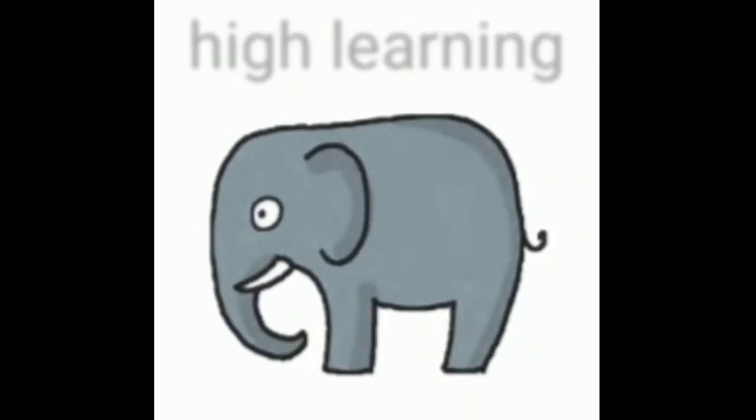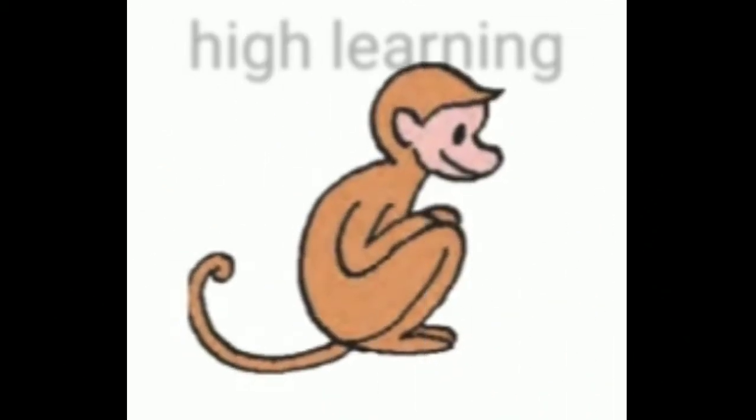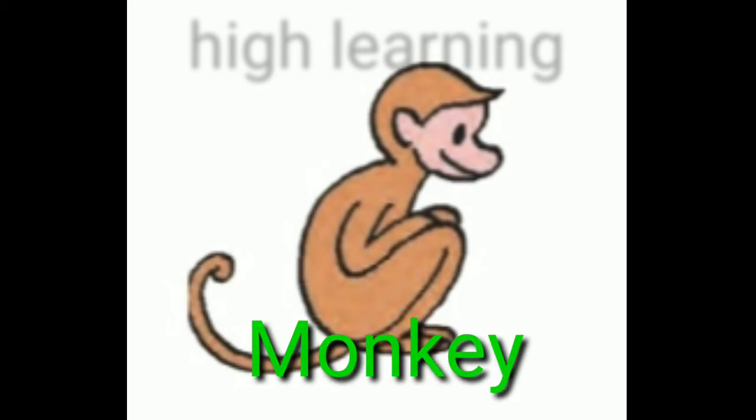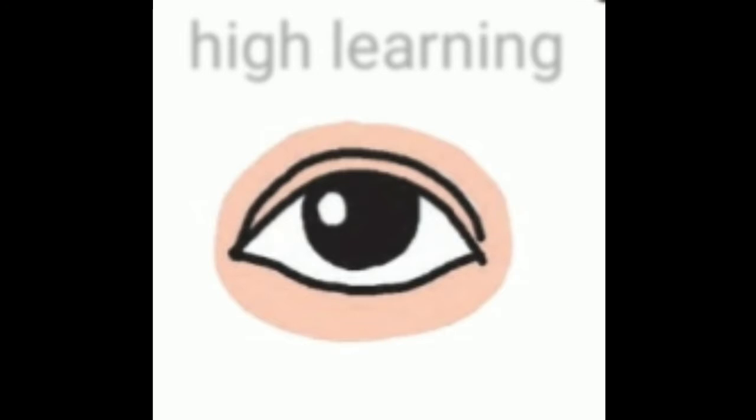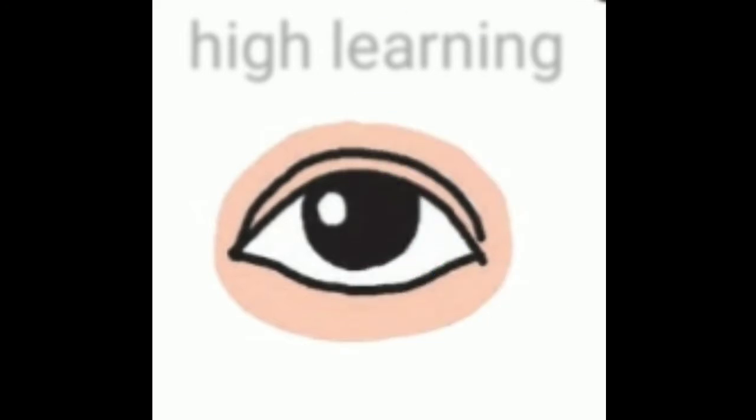This is a tree. T-R-E-E, tree. This is an elephant. E-L-E-P-H-A-N-T, elephant. This is a monkey. M-O-N-K-E-Y, monkey. This is an eye. E-Y-E, eye. This is a cup.